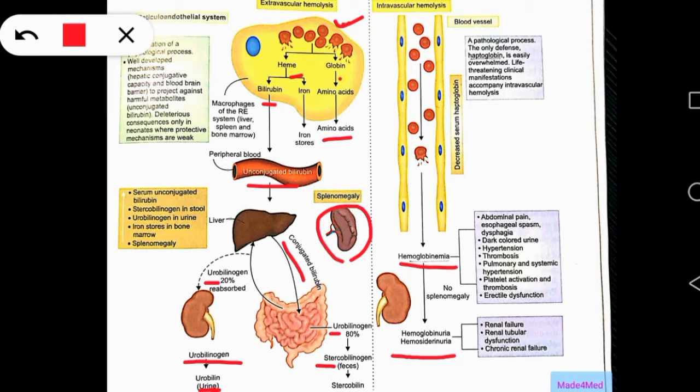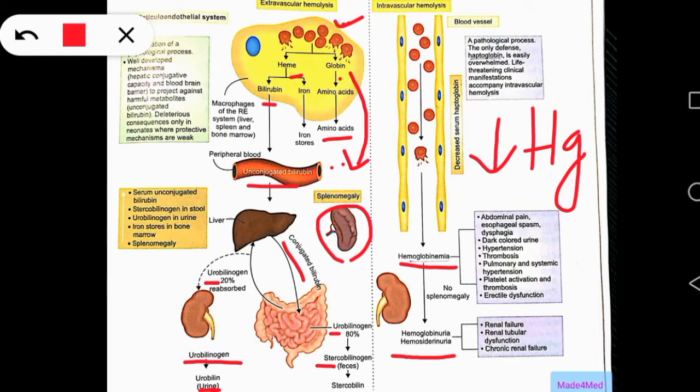Also, in both these cases, extravascular and intravascular, there is decreased serum haptoglobin, which is a protein which binds free hemoglobin. So here in extravascular hemolysis, some hemoglobin escapes and reaches the plasma and binds with haptoglobin, and thus haptoglobin is decreased in the plasma.